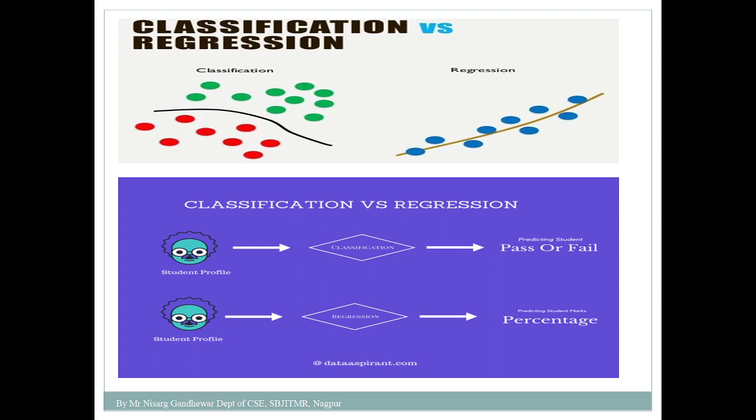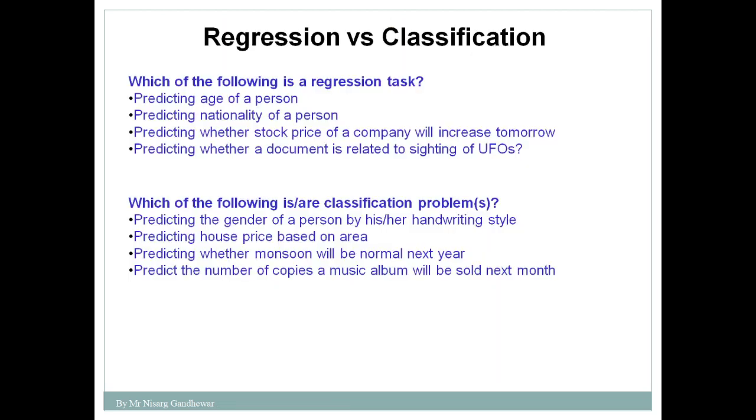In case of a classification-based problem, you find that your outcome is categorical in nature, and in case of a regression, your outcome is continuous or a real value. Now I'm just giving you a few examples so that you will understand what is regression and what is classification. You need to be able to differentiate between a classification problem and a regression problem. Both are supervised problems. Both are part of supervised learning.